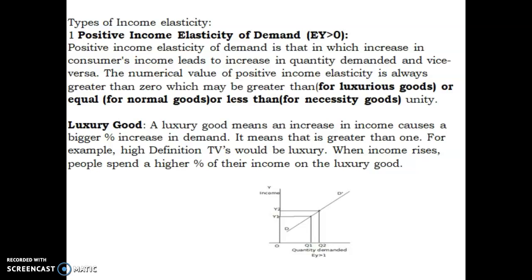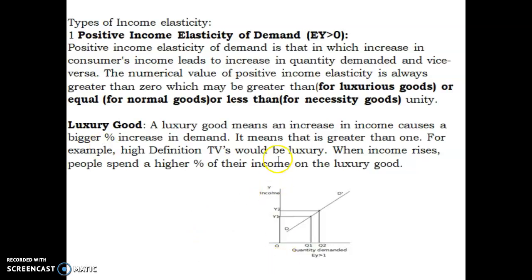In your price elasticity of demand, relatively elastic demand is E greater than 1. Here also EY is greater than 1, but actually positive income elasticity also considers two situations. In some situations the income is good, and they are moving to luxurious goods. If income is less, they are moving to normal goods. In luxurious goods, income causes a bigger percentage increase in demand. It means that it is greater than 1. For example, high definition TVs would be a luxury. When income rises, people spend a higher percent of income on luxurious goods.